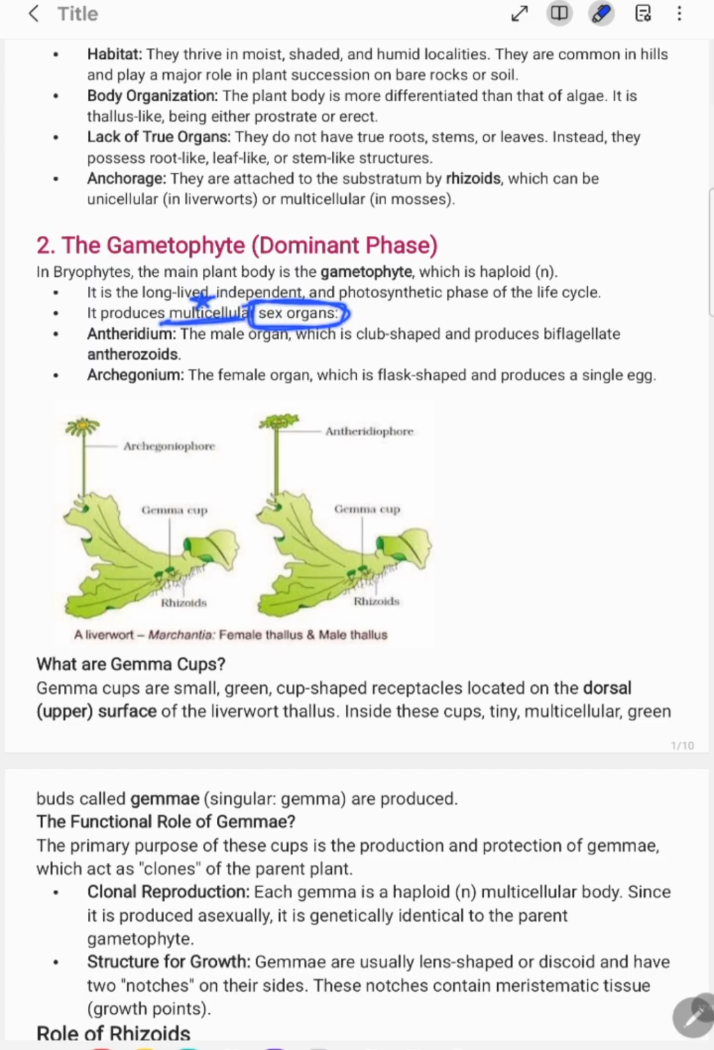Point to be remembered. Now, what are these sex organs? Let's study. See, antheridium is your male sex organ, and archegonium is your female sex organ. Remember this, important.